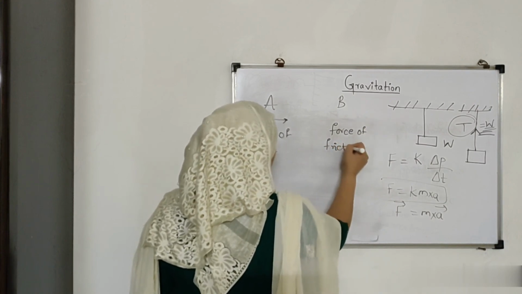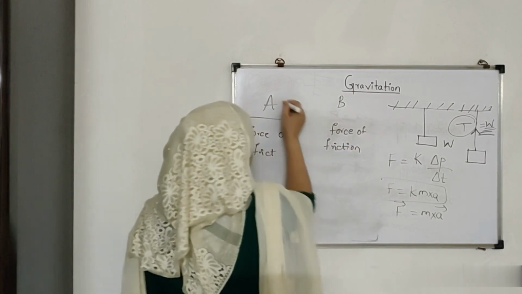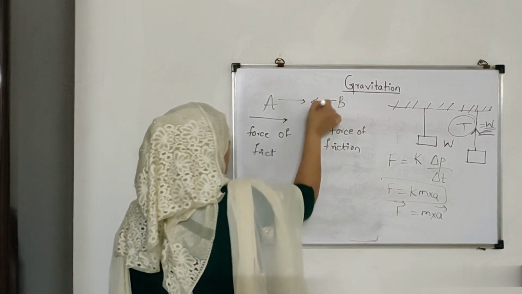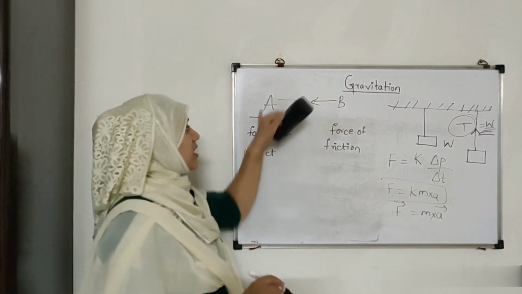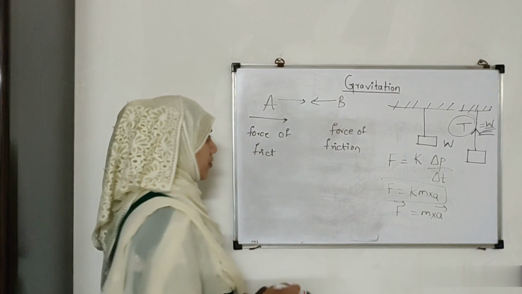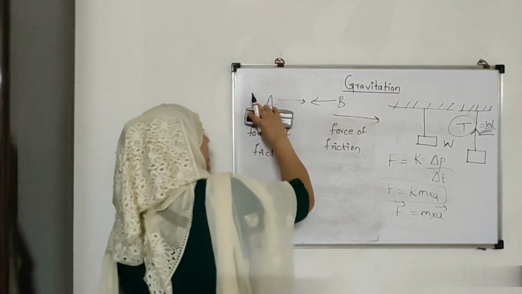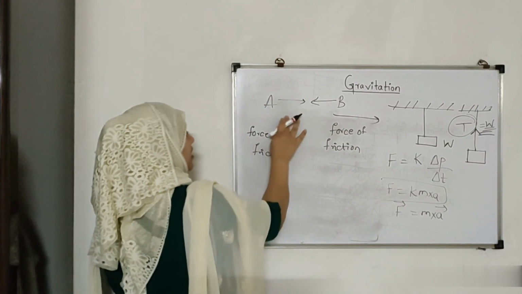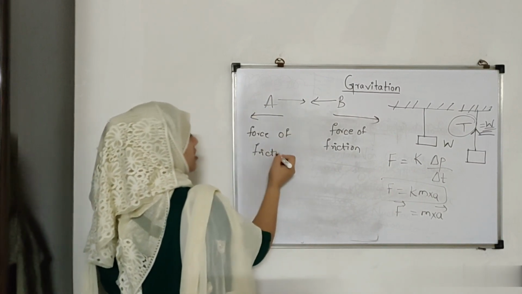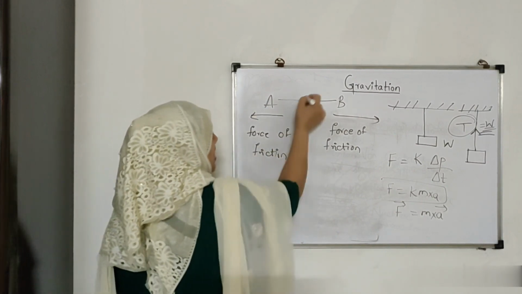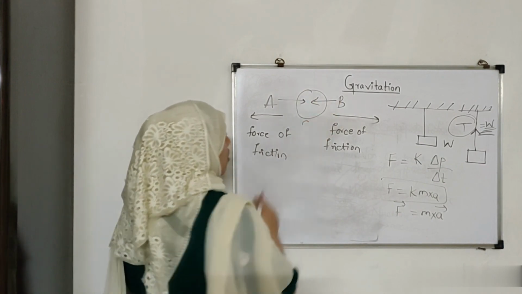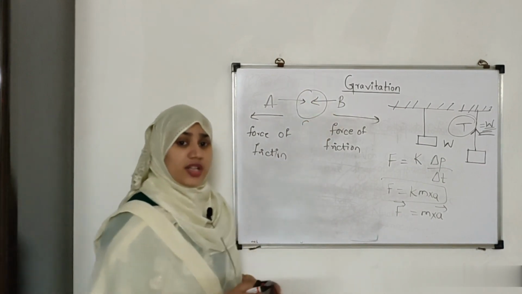Why are they not falling towards each other? Gravitation is going to attract, so these two objects should move towards each other. But the force of friction is acting in this direction, and the force of friction is acting in this direction. And it's so large that this gravitational force cannot overcome this force of friction.